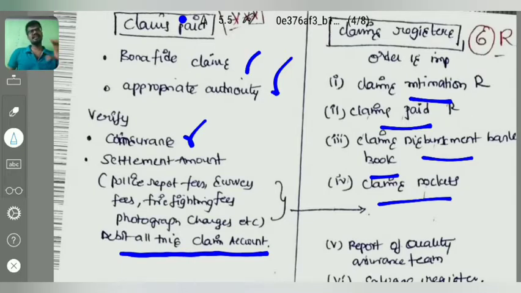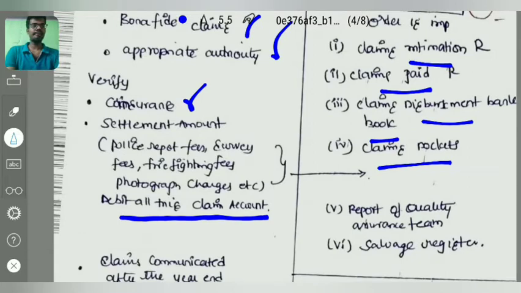Claims docket means a bunch of supporting evidences, like police report fees, survey fees, survey reports, firefighting fees, bills, photograph charges. All those are claim dockets. And the report of the quality assurance team: the quality assurance shall issue a report in the particular case. That also shall form part of the claim register.